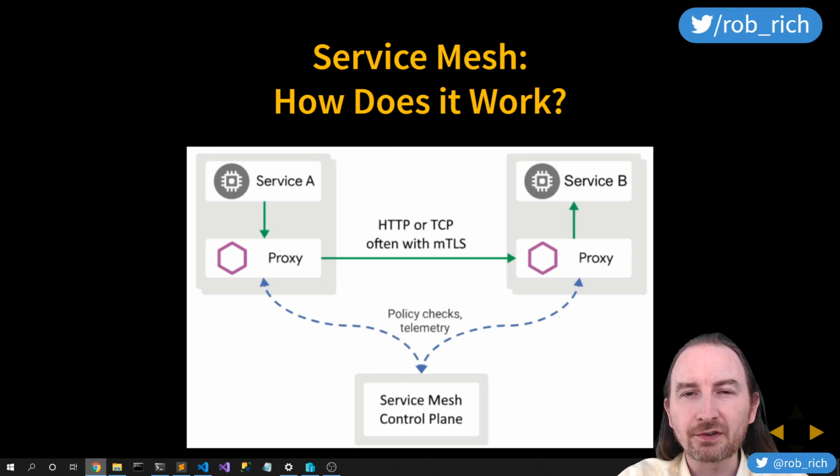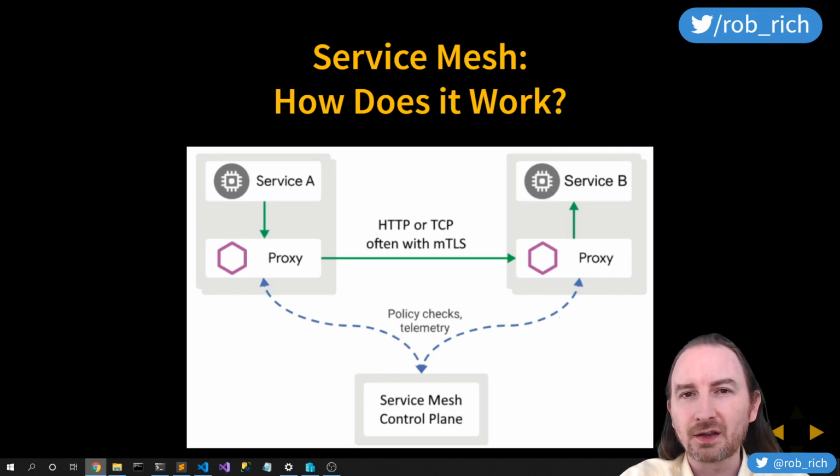Now the Envoy proxy is going to go check in with the control plane for the service mesh. Is service A allowed to connect to service B? If so, then the control plane will give service A the details of how to connect to service B, and it'll open a mutually TLS encrypted connection.